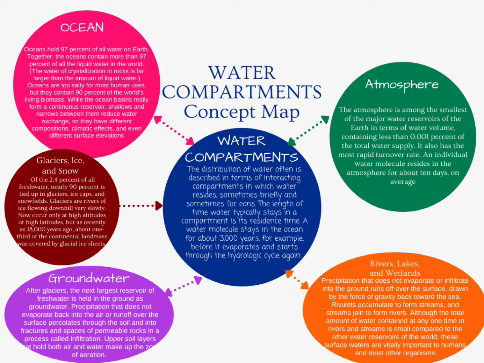Movement of water through the atmosphere provides the mechanism for distributing fresh water over the land masses and replenishing terrestrial reservoirs.